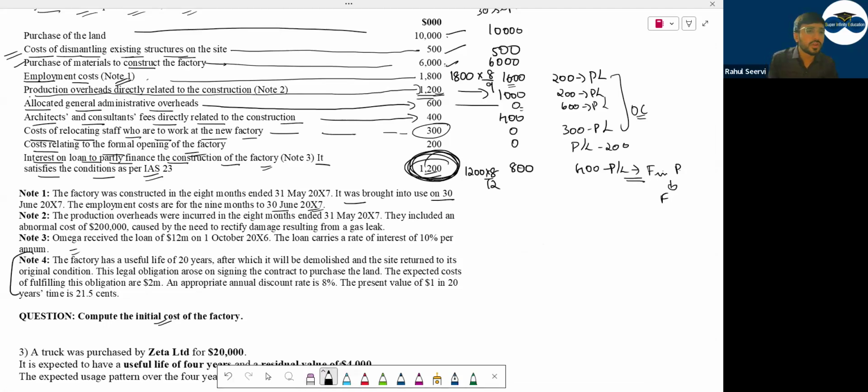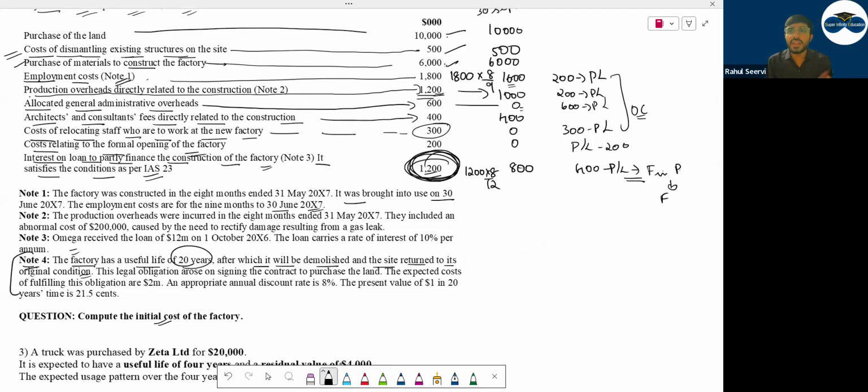Now we have to do the note number 4 also. The factory has a useful life of 20 years. What is the useful life? For how many years you can use this? कितना साल use कर सकते अपन ये? 20 years. After which it will be demolished and the site returned to its original condition.